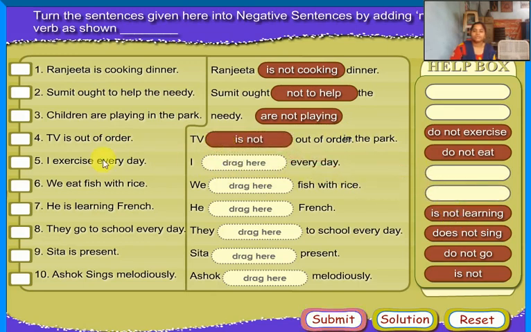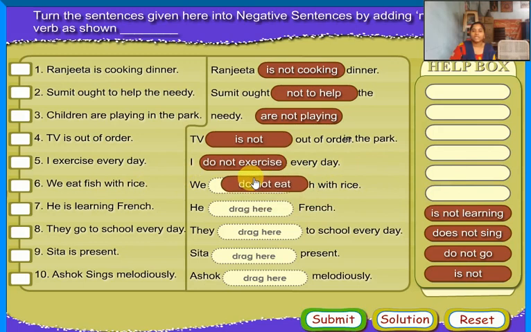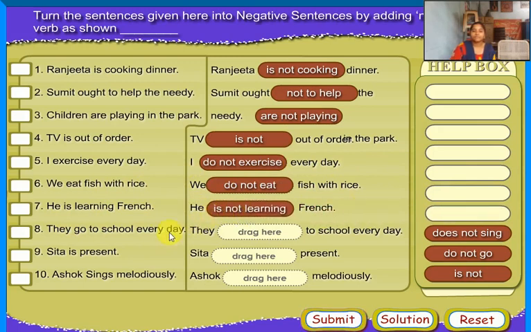TV dash out of order: is not. I exercise every day. I dash every day: do not exercise. We eat fish with rice. We dash fish with rice: do not eat. He is learning French. He dash French: is not learning. They go to school every day. They dash to school every day.